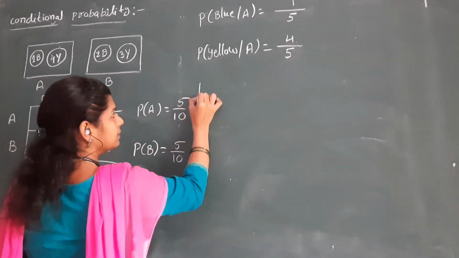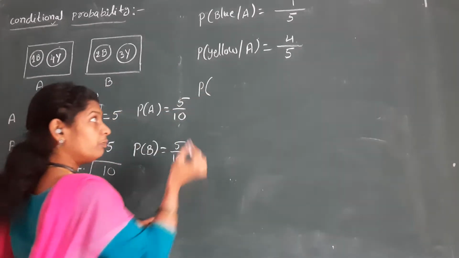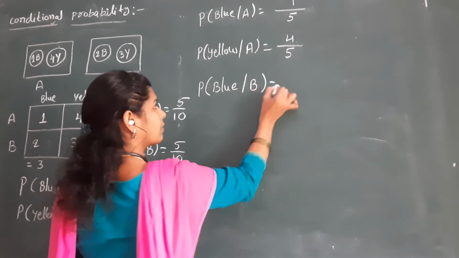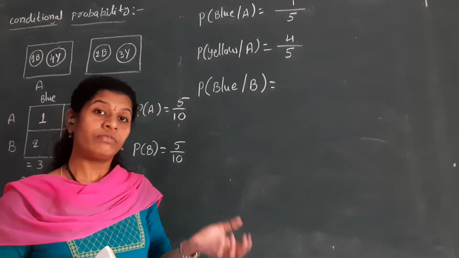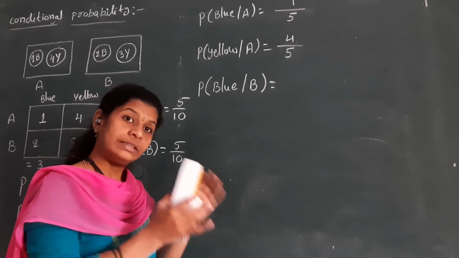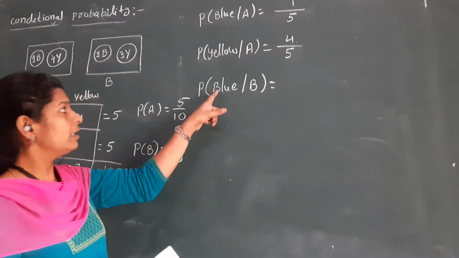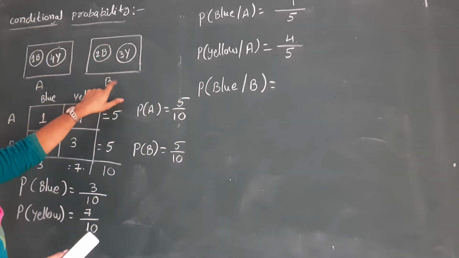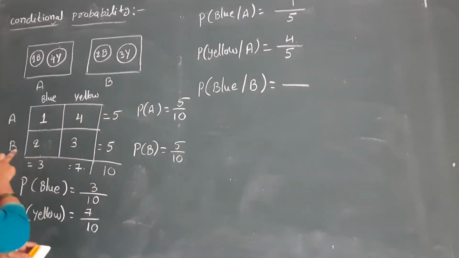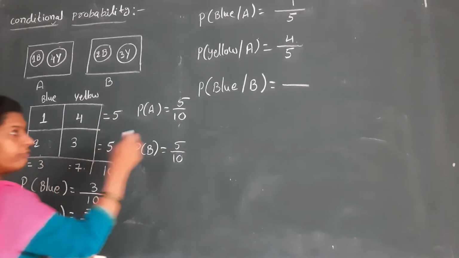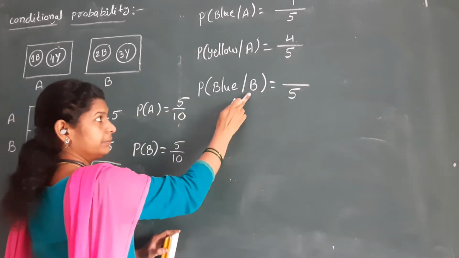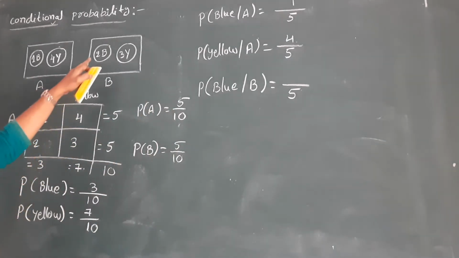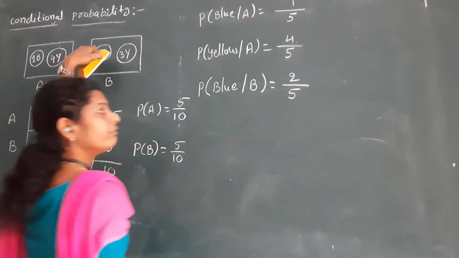Similarly, probability of blue ball given B. I select a ball from B only, that is surely a blue ball. That must be a blue ball. So total balls in B are 5. Already we know the total balls in B are 5. In this box B, how many blue balls do we have? Only 2. So this is 2 by 5.